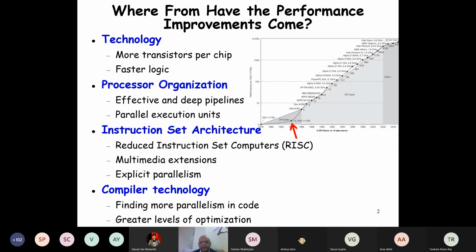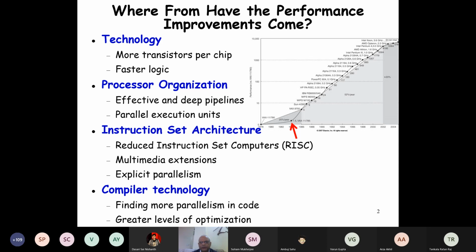It was increasing exponentially, but then from 1984 onwards till about 2000, just see this line segment here, various processor names are written here, and it is 52% per year.